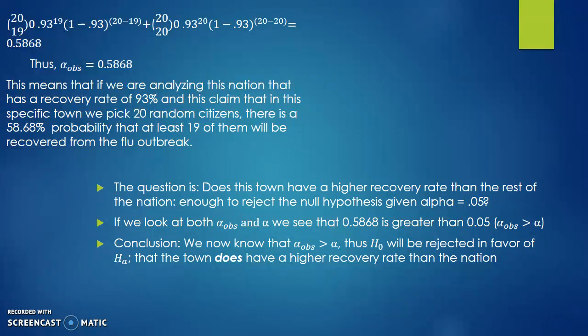So out of this whole nation of 93% recovery rate, we pick 20 random citizens of this town that they claim has a higher recovery rate than the rest of the nation. The probability that 19 or 20 out of that group of 20 random citizens recovered is 58.68%, and that is actually going to happen.